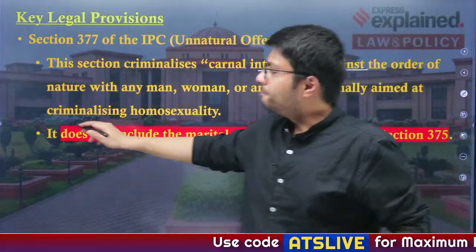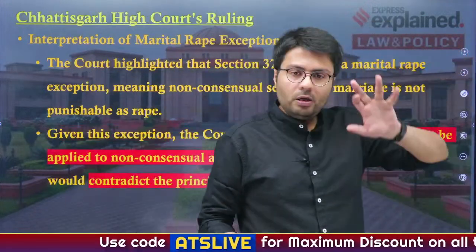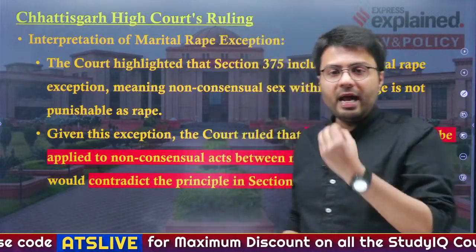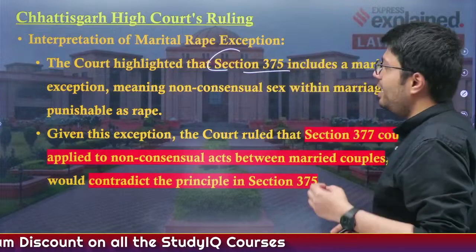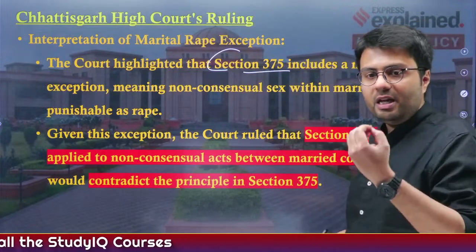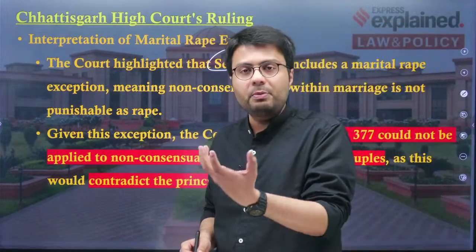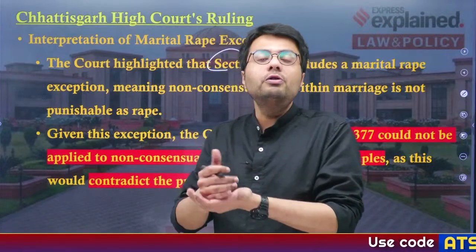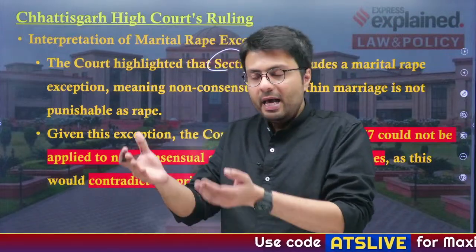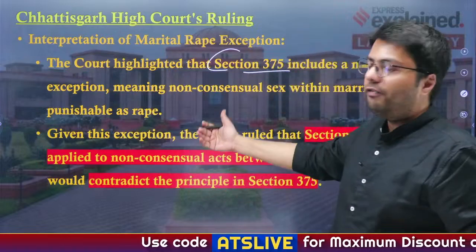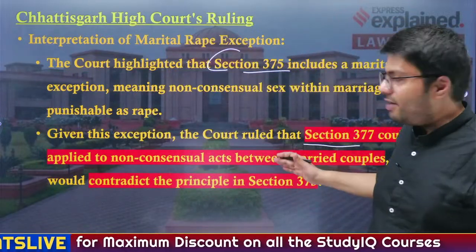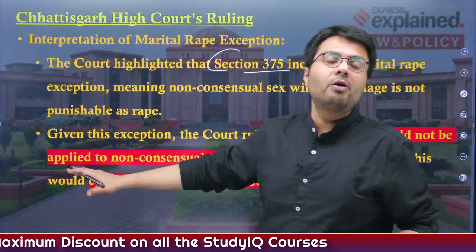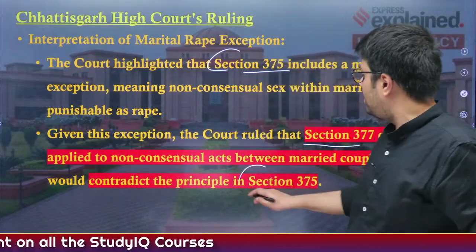Understood? Now, the Chhattisgarh High Court, in its judgment, highlighted that Section 375 included the exception that even in cases of non-consensual sex between married couples, the provisions of rape will not be applicable. It states that a similar exception should be provided even under Section 377, because otherwise it will contradict the very principle of Section 375.